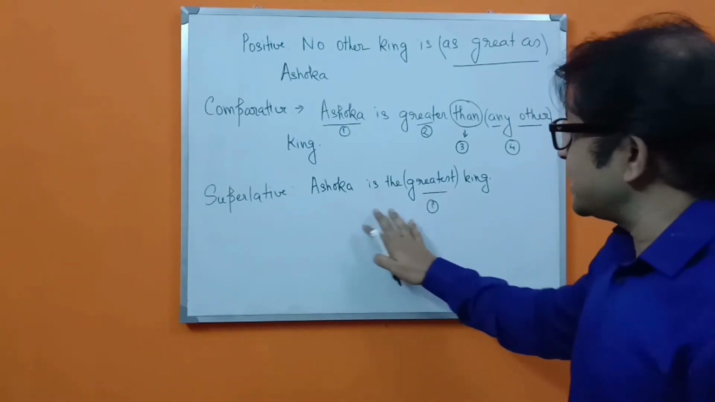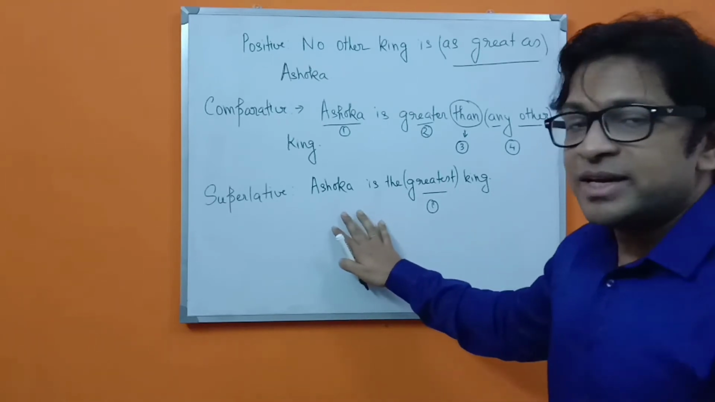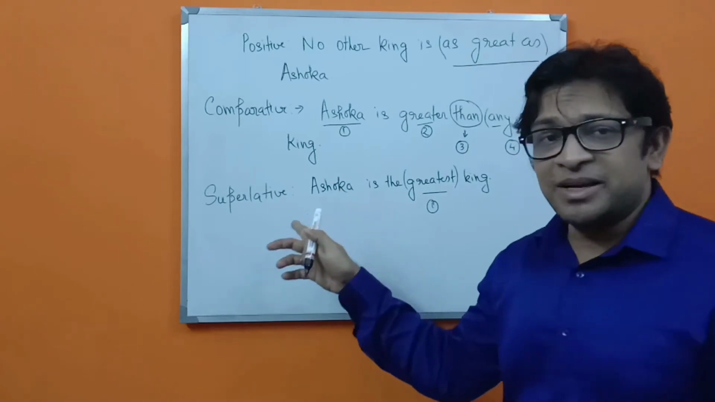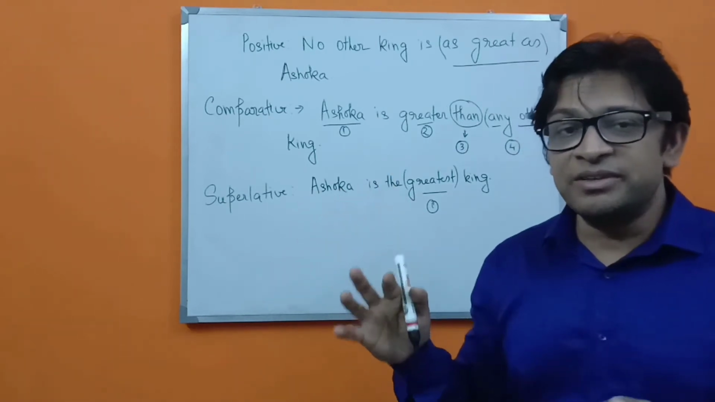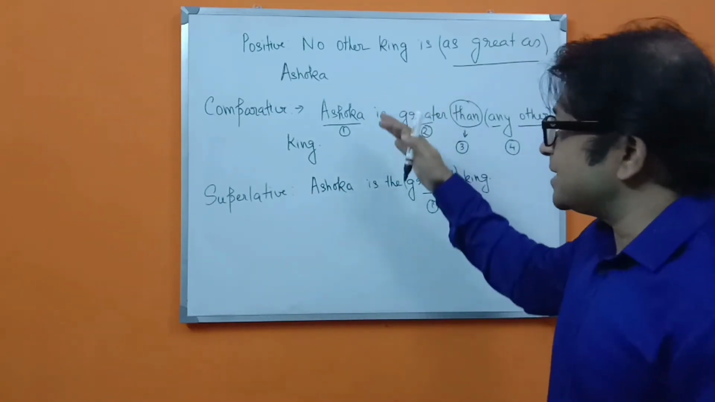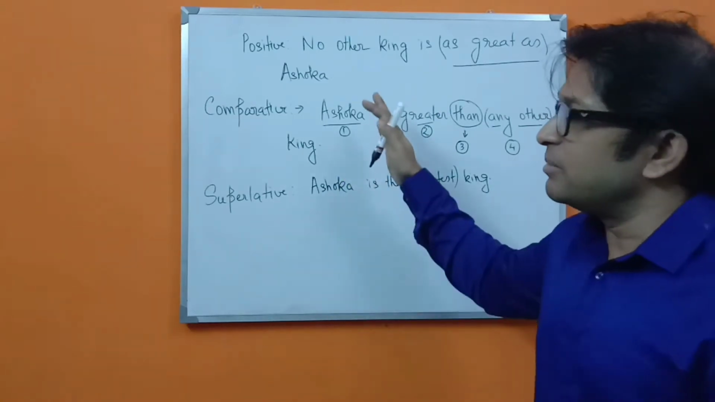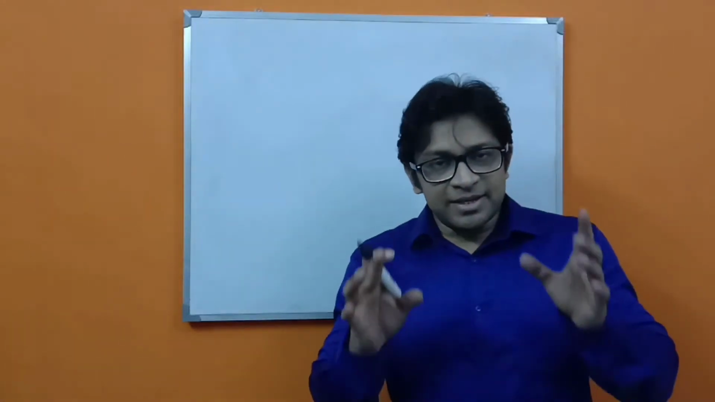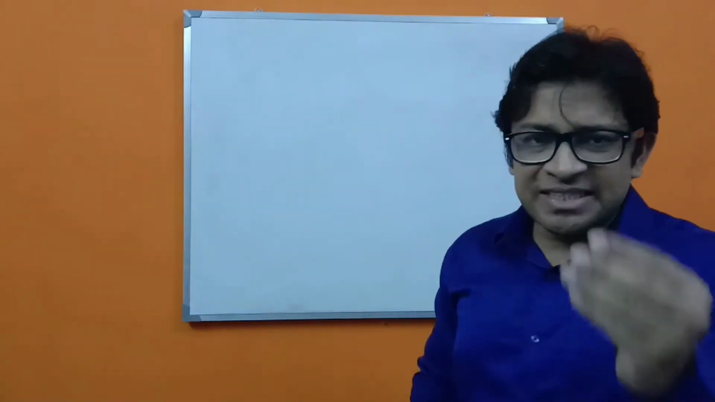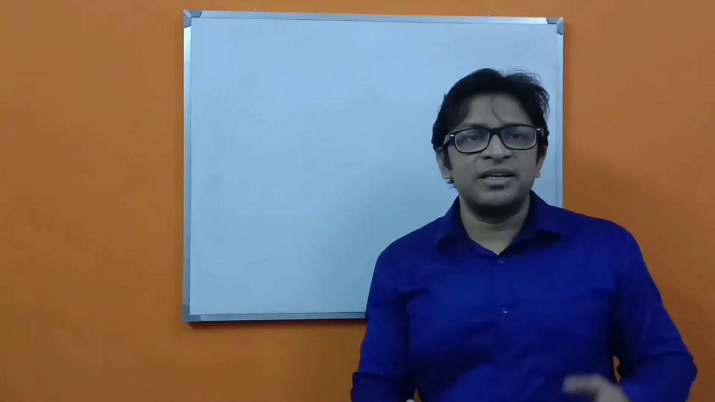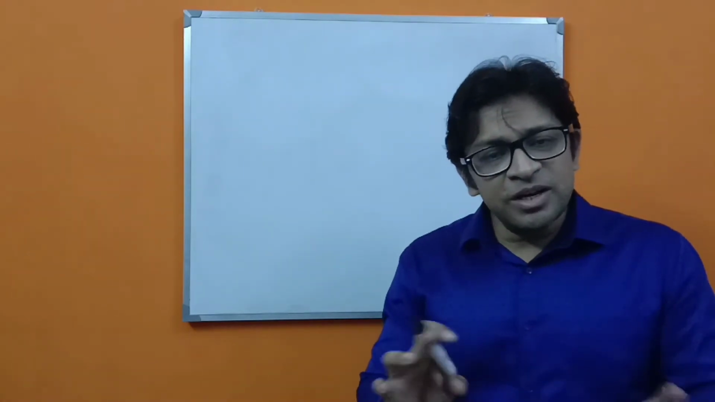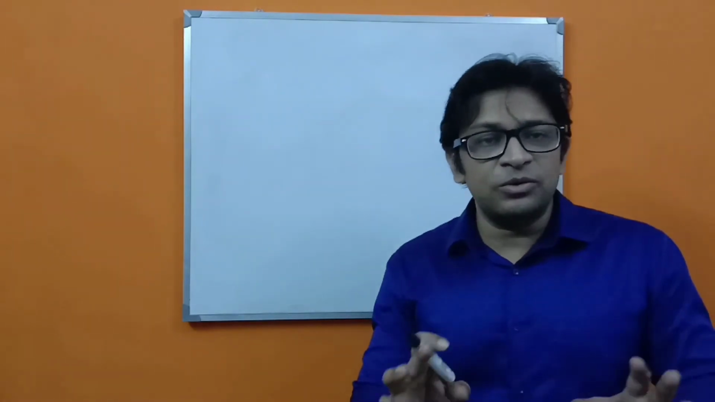Because greatest king symbolizes that no one else is as great as him. That means he is above all, above everything. So this is the change. So you have to remember this thing. It's very important. We can change a single sentence, whether it is given in positive, comparative or superlative, into a different degree. In the 3 ways we can go.